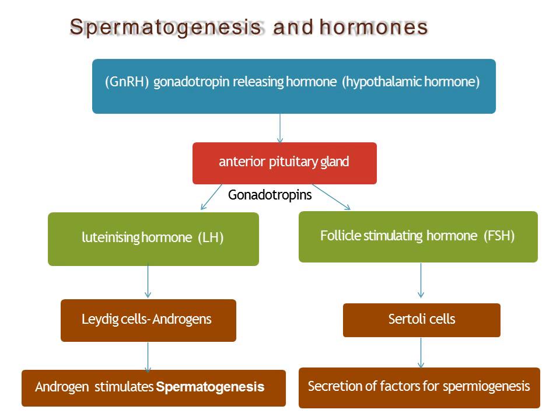Now if we talk about the male reproductive hormones which are responsible for spermatogenesis, here we have to understand that the most important role is of GnRH, gonadotropin releasing hormone, which is released by the hypothalamus. This GnRH hormone stimulates the anterior pituitary gland to release the gonadotropin.